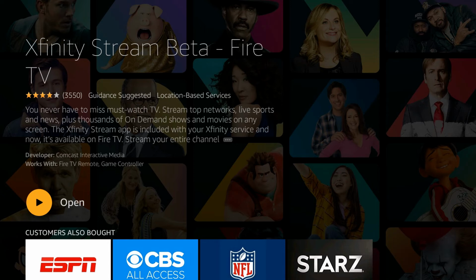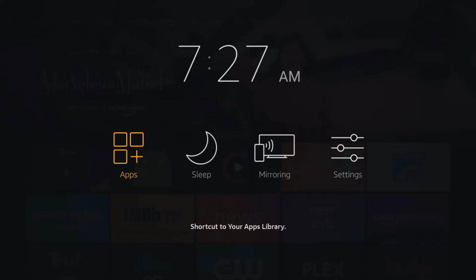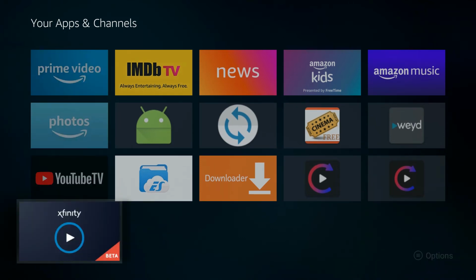Now you can open Xfinity Stream from here and also from home. So after this, go back to the home screen by pressing the remote home button, and here hold the remote home button for a few seconds. Click on apps, and here you will find all applications that are installed on our Fire Stick. So if you want to open Xfinity, scroll down and click on Xfinity Stream.